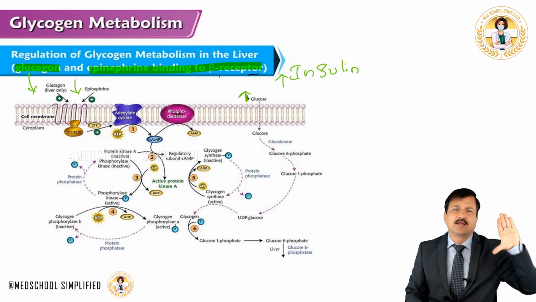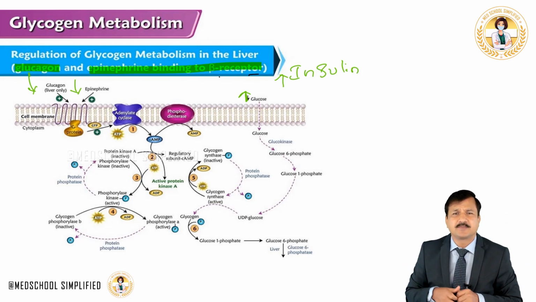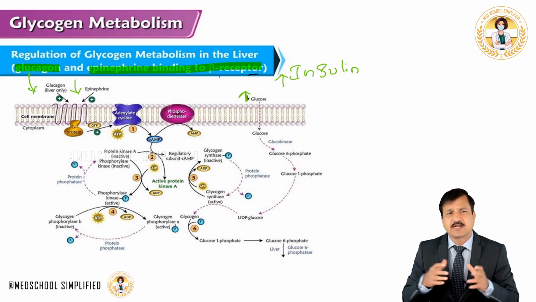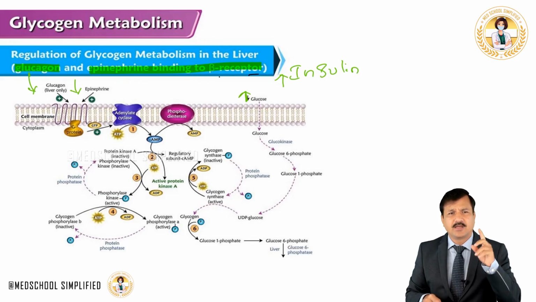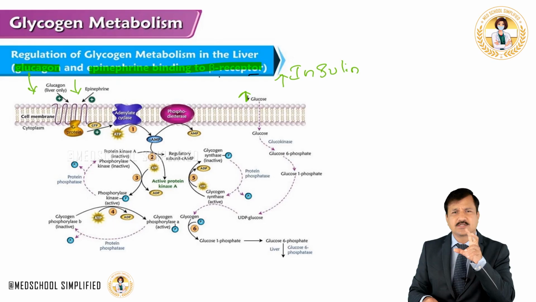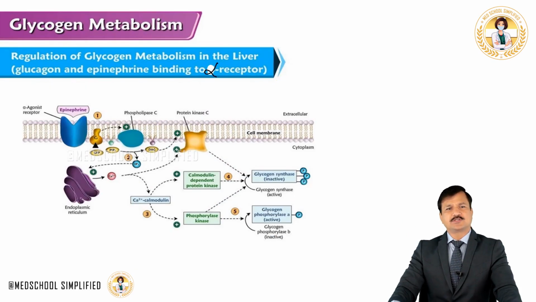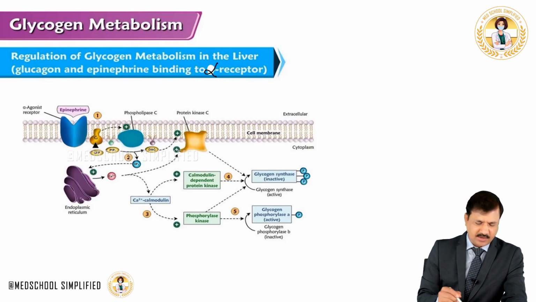So thereby glycogen degradation is kept low, glycogen synthesis is kept high. And this is exactly how glycogen metabolism is regulated by glucagon, epinephrine under fasting and stressful situation or exercise, and insulin under fed condition. Now let's move on to see what is the effect of